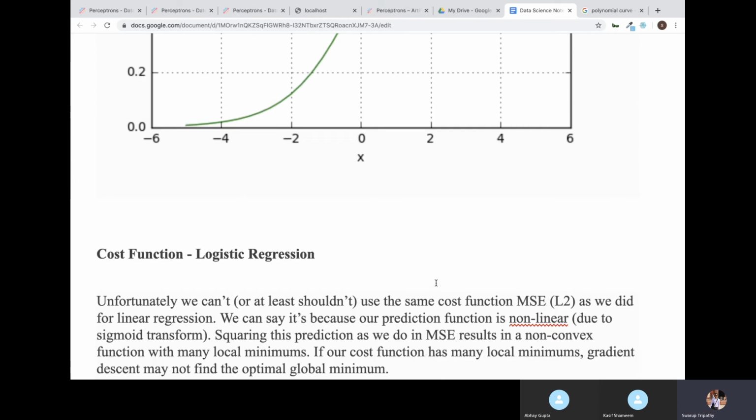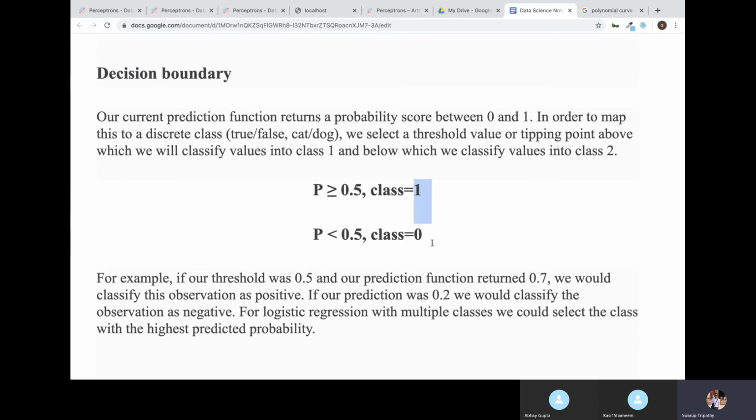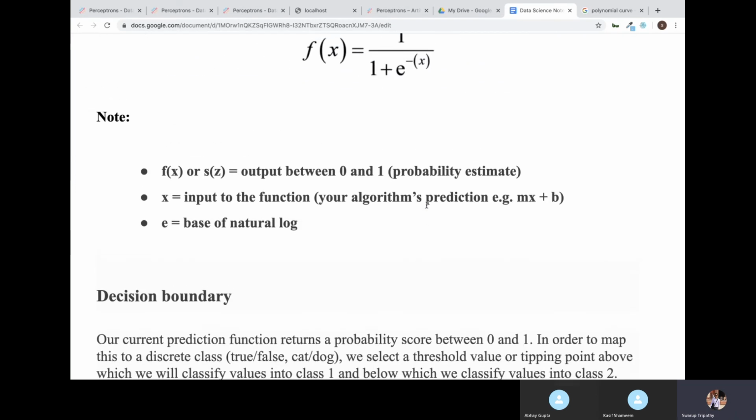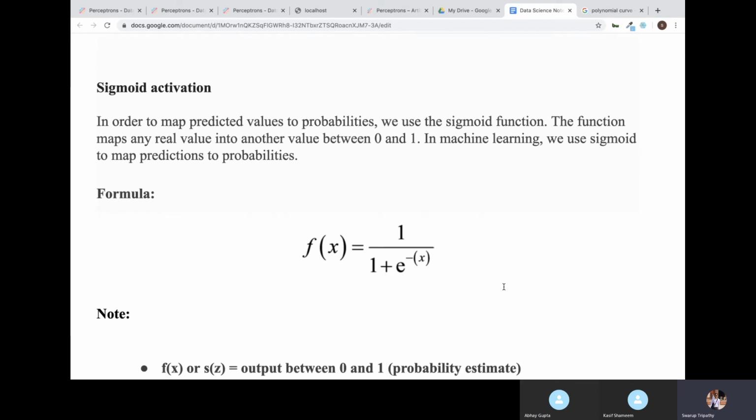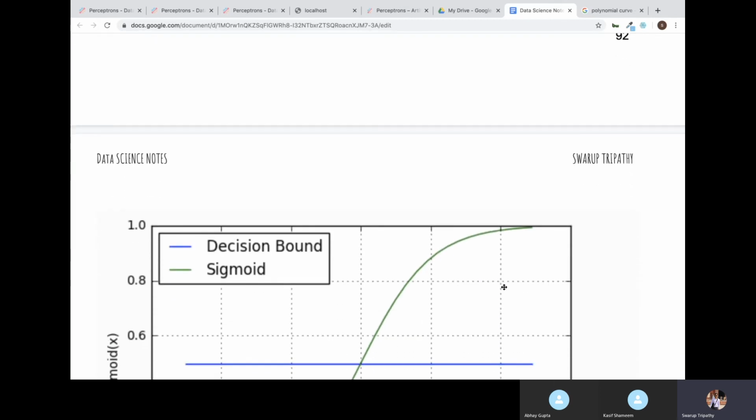And the activation function, the sigmoid function, is given as f of x equal to 1 by 1 plus e to the power minus x, where e is the base of the natural log. The sigmoid function maps any real value to between 0 and 1, that is, to a probability. So that's what you can remember here.